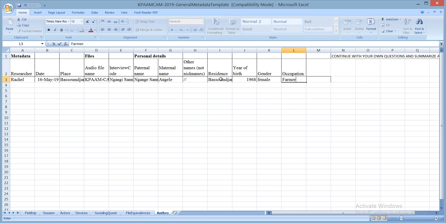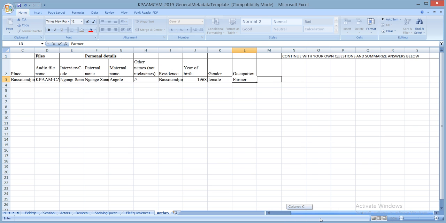The residence of the interviewee, their year of birth, their gender, their occupation, and the questions which you took to the field with, which you asked your consultants, the anthropology questions. You would fill them in these other remaining columns, and you would summarize your answers as indicated here where you can see. After that, I think that's it.